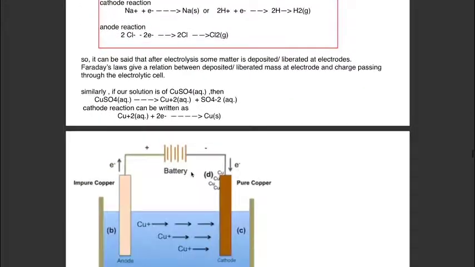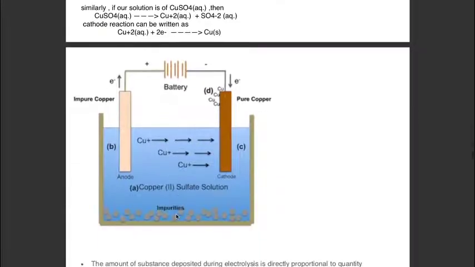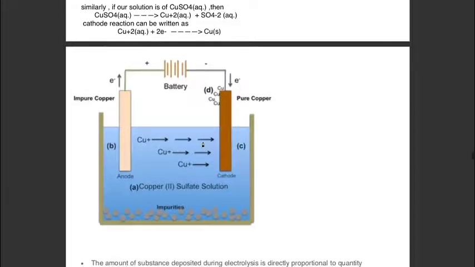Similarly, if we keep a copper sulfate solution in an electrolytic cell, then copper ions will go to the cathode, and after accepting 2 electrons, they are converted to copper atoms, and these copper atoms are deposited at the cathode in the form of metal. So copper mass is deposited at the cathode after passing electric current through this electrolytic cell.